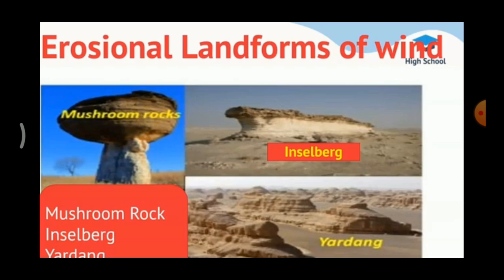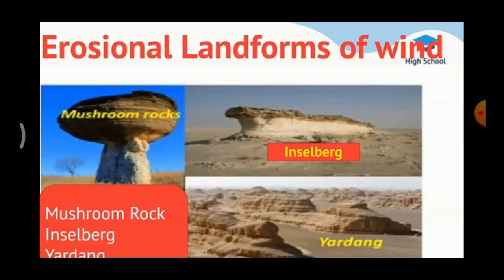What is the another name for mushroom rock? Pedestal rock. Second one, Inselberg. Inselberg is a German term which means an island mountain. This Inselberg is nothing but an island mountain, a separate mountain. Only one mountain is there, that is called Inselberg. Such isolated residual hills rising abruptly from their surroundings are termed as Inselbergs.